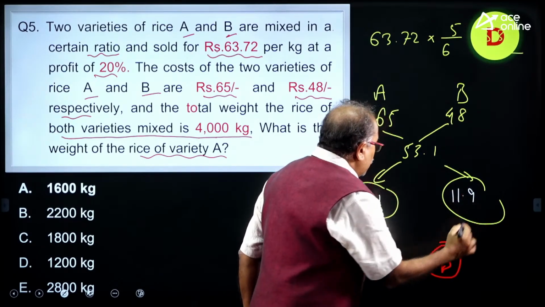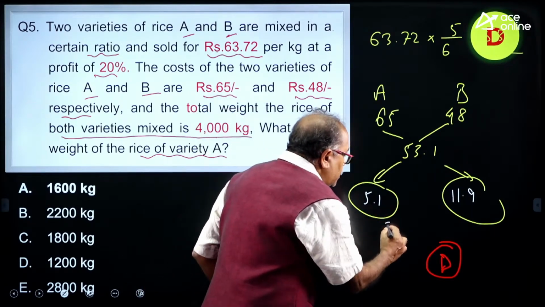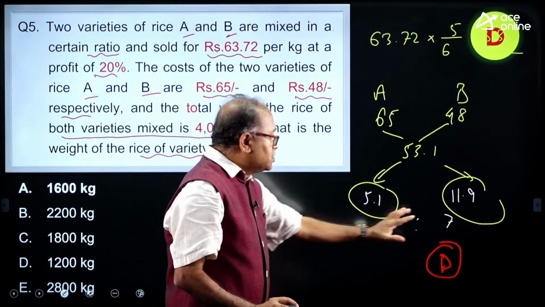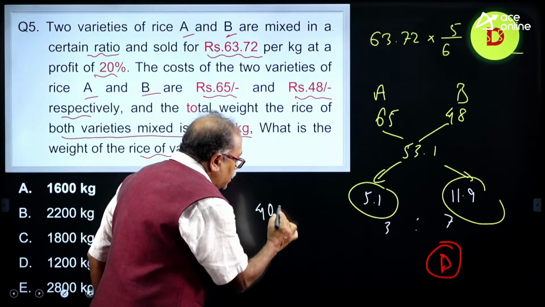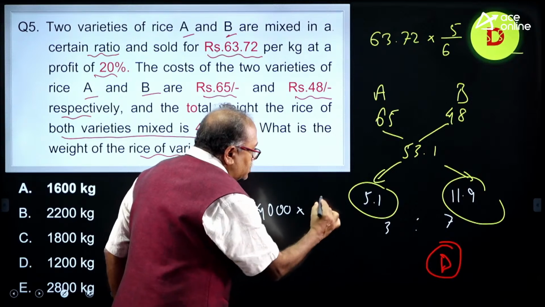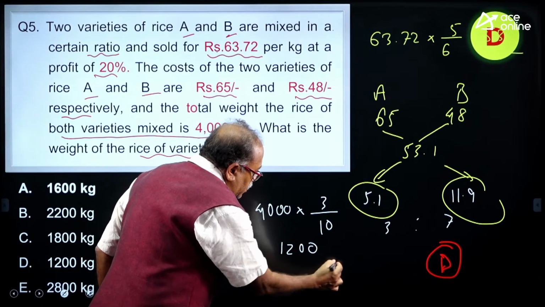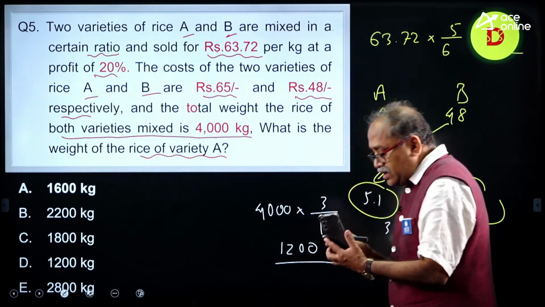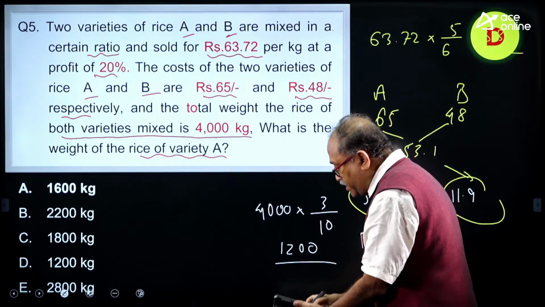and the difference from here to here is 11.1. Now both get cancelled by 17: 17 times 3 and 17 times 7, 119. So it is 3 is to 7. Now the total is 4000. I need the A. So A is 3 parts out of 10 parts, 3 fours are 12. You rightly answered the question. So it is a practice only. I am not trying to teach you something, my dear friends, here.